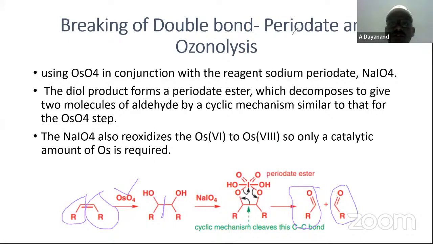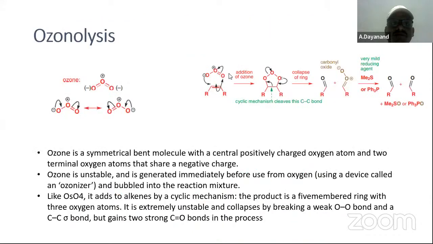Let us see the next reaction, ozonolysis. What is ozone? This is ozone. It has a dipolar oxygen, O plus and minus. Addition of ozone takes place, forming the molozonide. The ozonide intermediate is formed, and this is going to break.